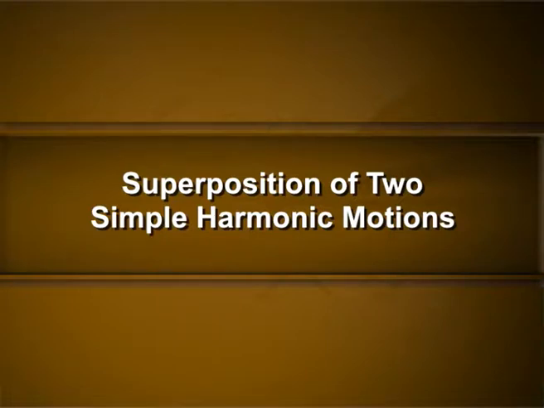Superposition of two simple harmonic motions. When a particle is simultaneously under the influence of two or more harmonic oscillations, it will describe a motion which is the resultant of all these motions. When the constituent vibrations are in a straight line, the resultant is given by the algebraic sum of the individual displacements, and when at right angles, the particle describes a closed curve called Lissajous figure. When two harmonic oscillations of the same direction being added differ only slightly in frequency, they produce resultant oscillations called beats.